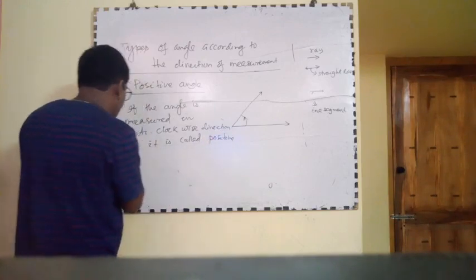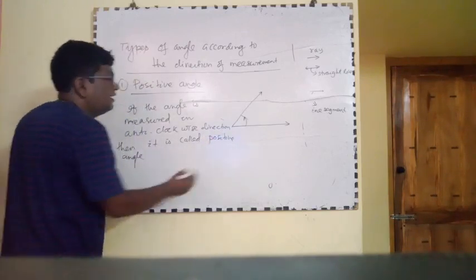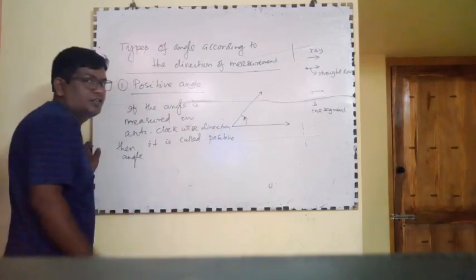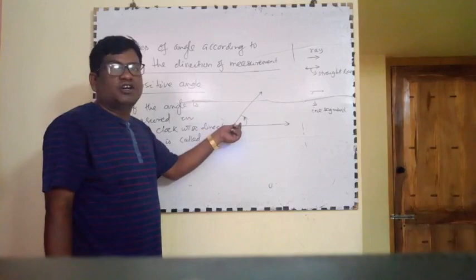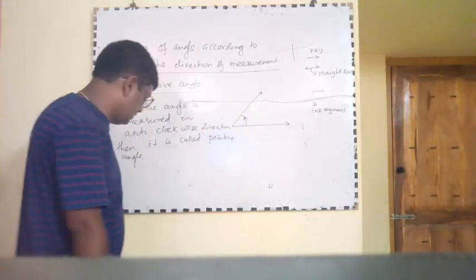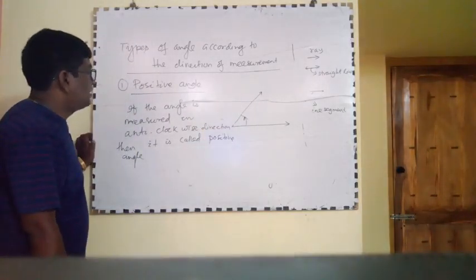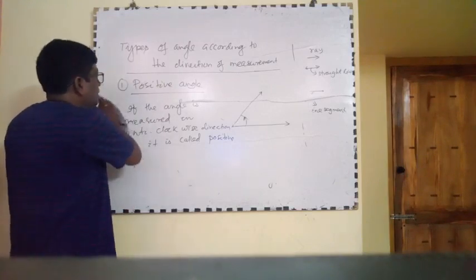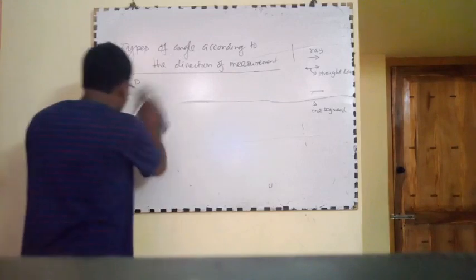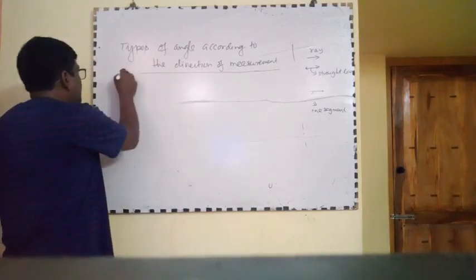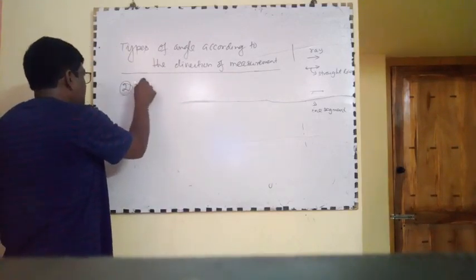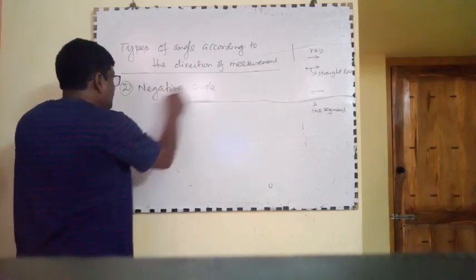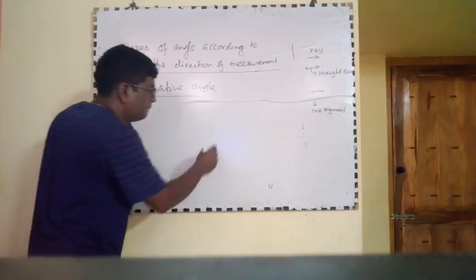Positive angle. The angle is measured in anti-clockwise direction. In this direction, the amount of rotation is called positive angle. And what is number 2, second type? What is negative angle? Negative angle. Number 2, negative angle. What do you mean by negative angle?